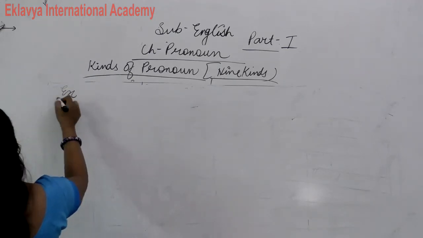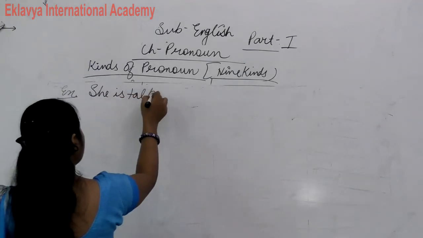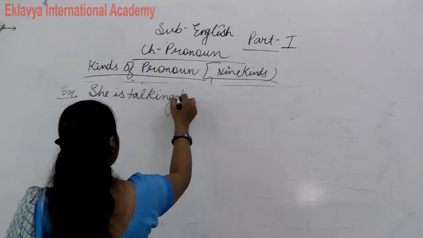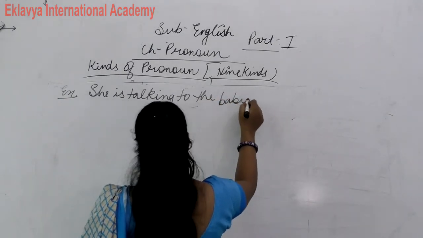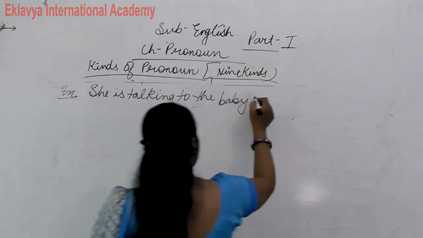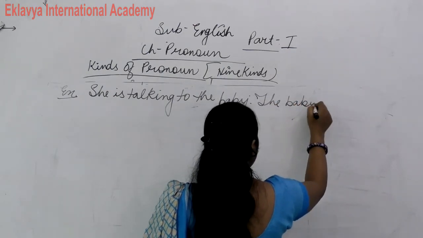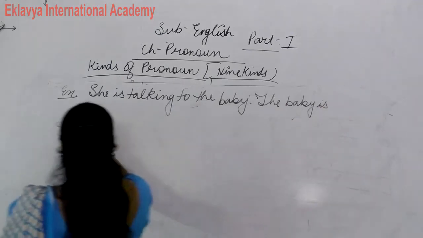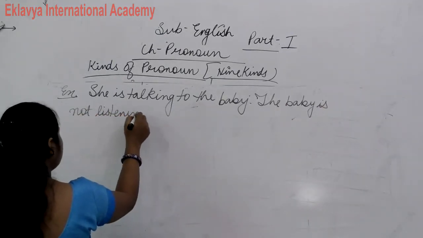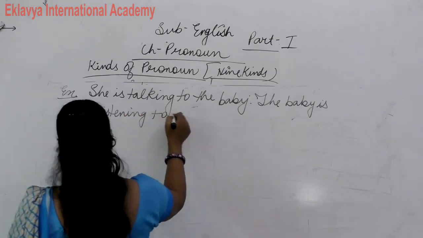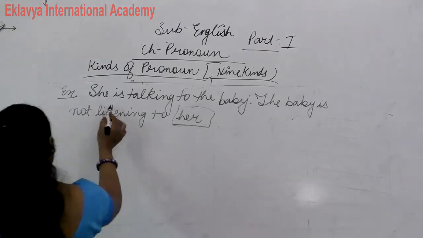Now, she is talking to the baby. Example write down of personal pronoun. She is talking to the baby. The baby is not listening to her. So what is subject here?